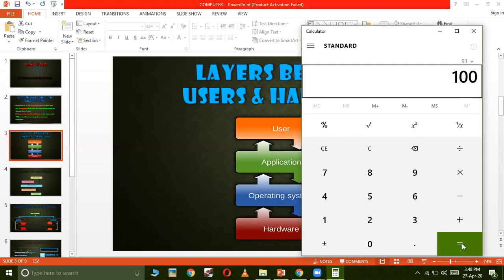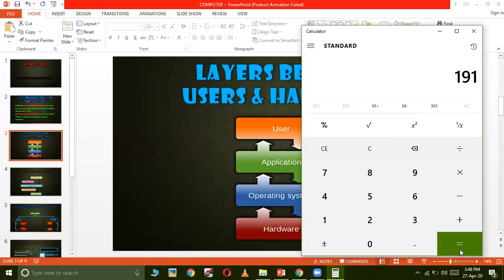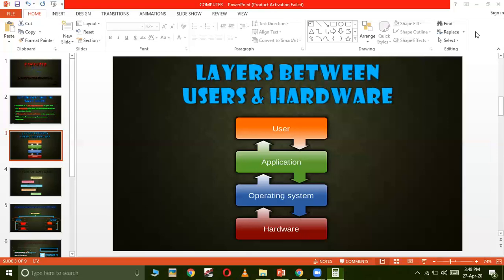After processing, when it returns the result, it will return it to the operating system, and then the operating system will decide where that output has to be displayed, and in this case that output has to be displayed on the calculator. So let's press the equal to, and you can see the result has appeared on the calculator only. So the operating system also manages the input and output operations.